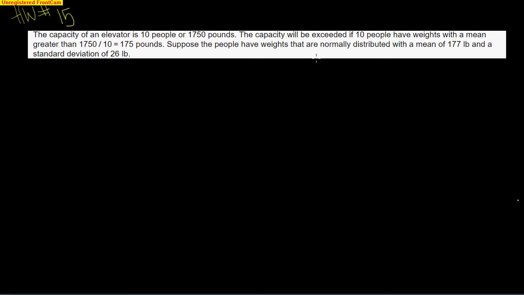So here's a homework problem from homework number 15, and this entire homework problem set involves the central limit theorem, which, just a reminder, tells us that even if a set of data is not normally distributed, if you take groups of that data and find the mean, those means will be normally distributed.